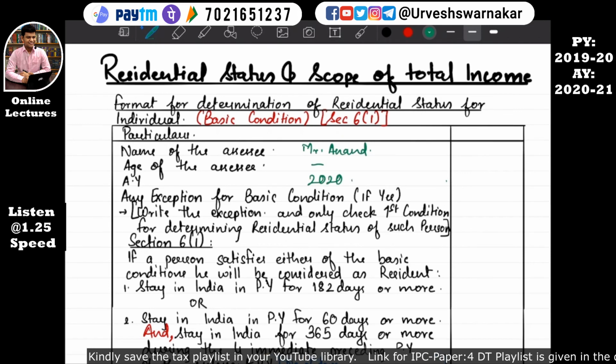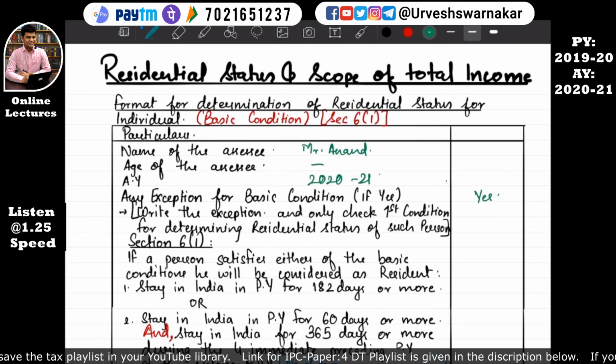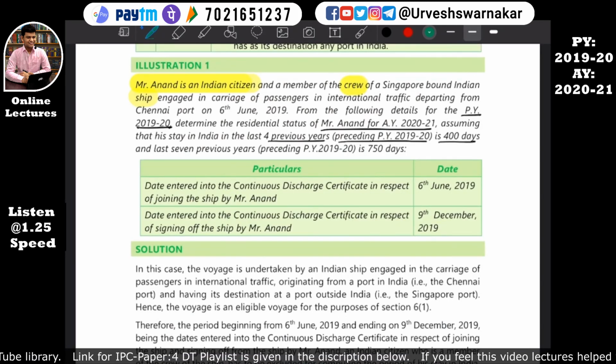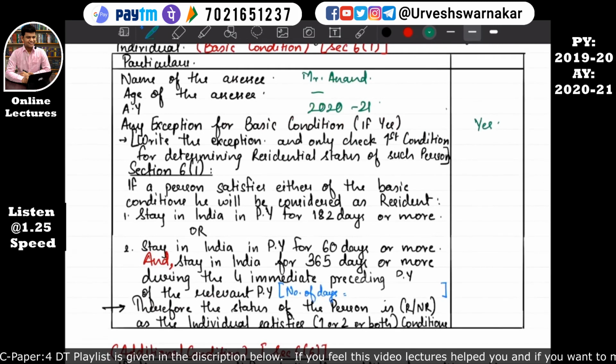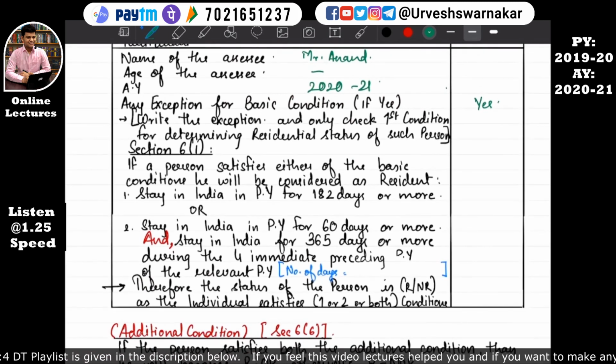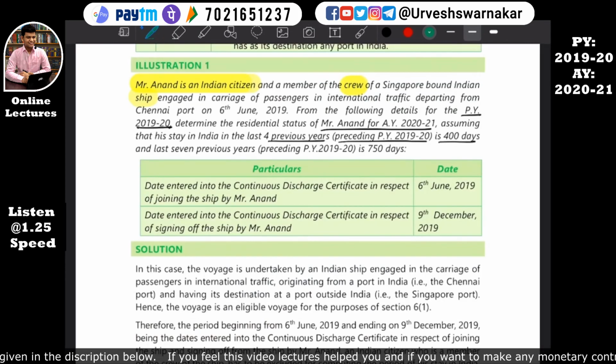Assessment year 2020-21. Is there any exception? Yes. Which exception? The second exception of section 6 subsection 1, that is the basic condition, that an Indian citizen leaves India as a crew member of an Indian ship. I hope this is quite clear. So that means only the first condition for determining the residential status of such a person will be applied. So we need to check whether he stayed in India in the previous year for 182 days or more. So we'll calculate the number of days here only.